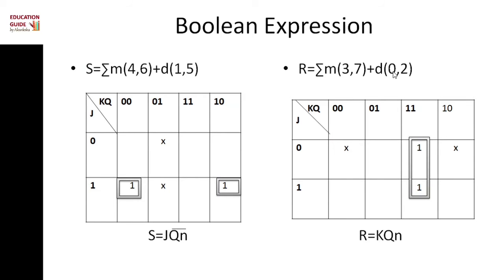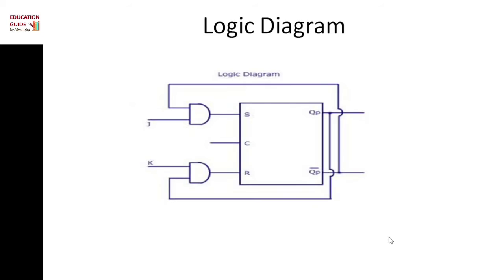To find the expression for R, the minterms are 3 and 7, and don't cares are in the 0 and 2 positions. So R is equal to K Qn, S is equal to J Qn bar, and R is equal to K Qn. So this is the logic diagram of it.